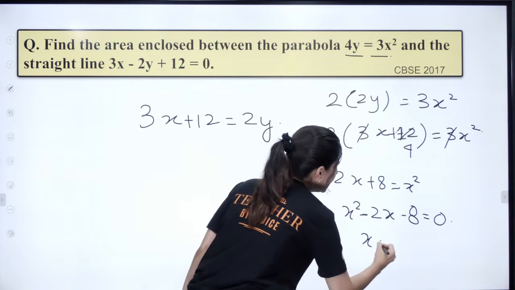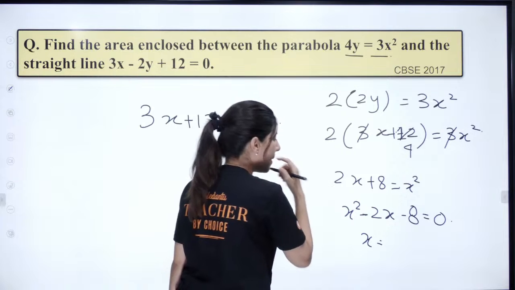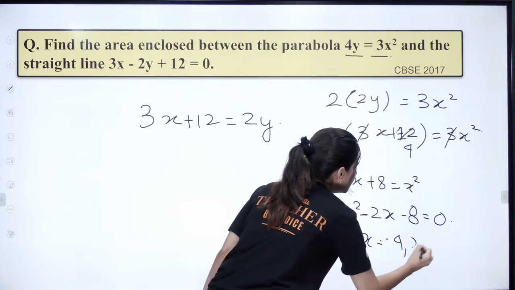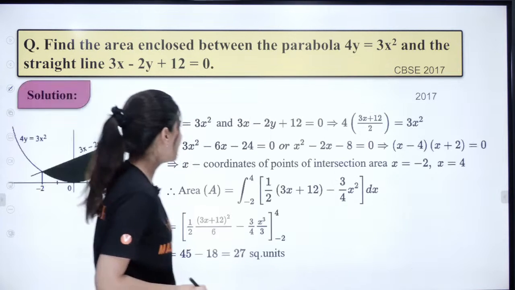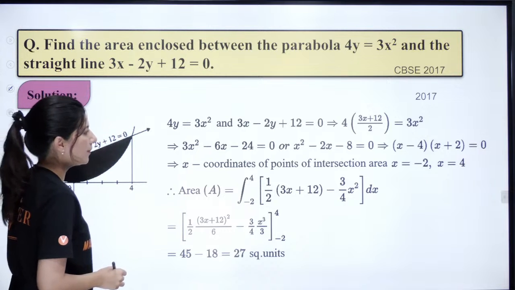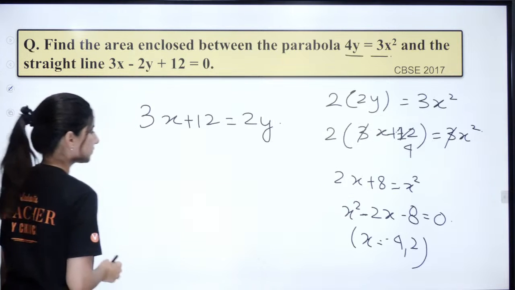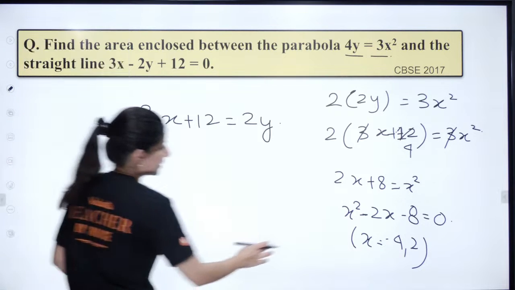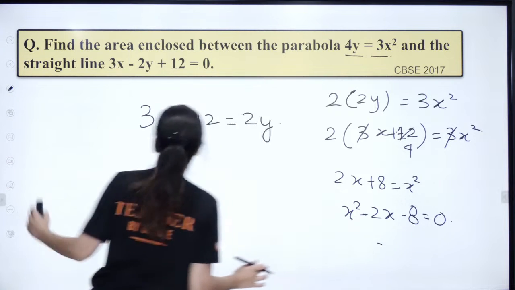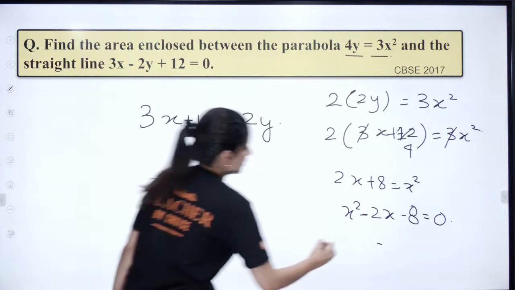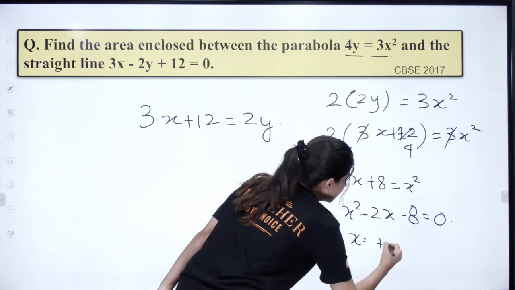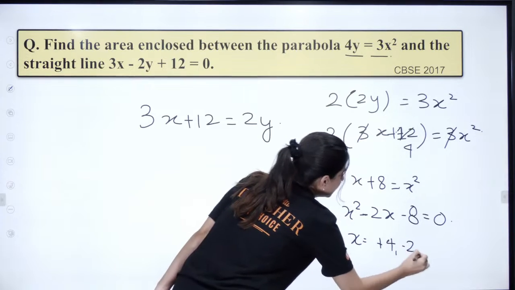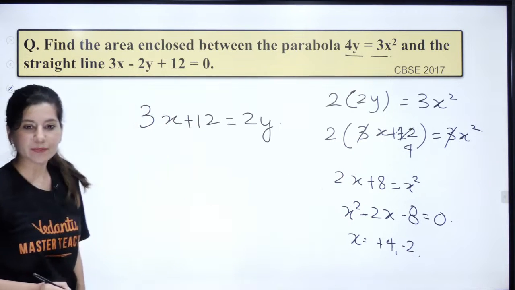Can you clearly see that this is going to become minus 2 comma 4? So the points are plus 4 comma minus 2, right?